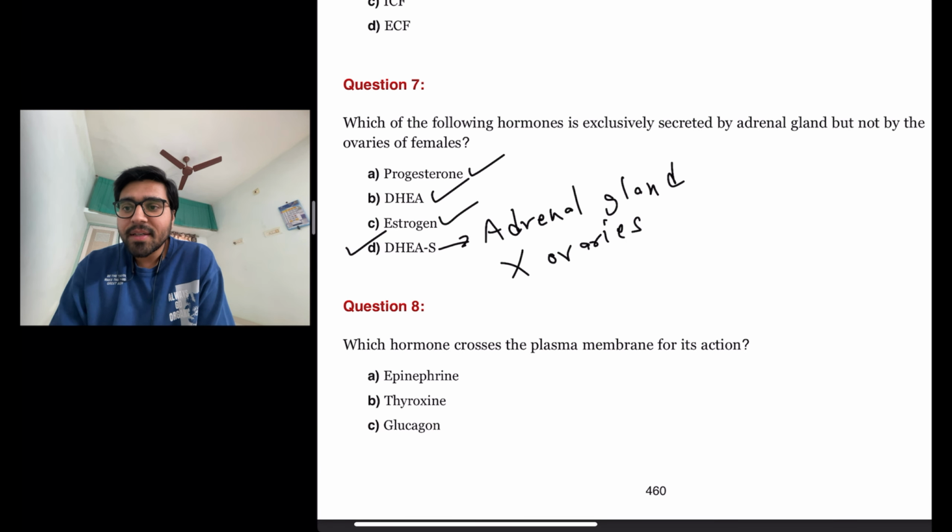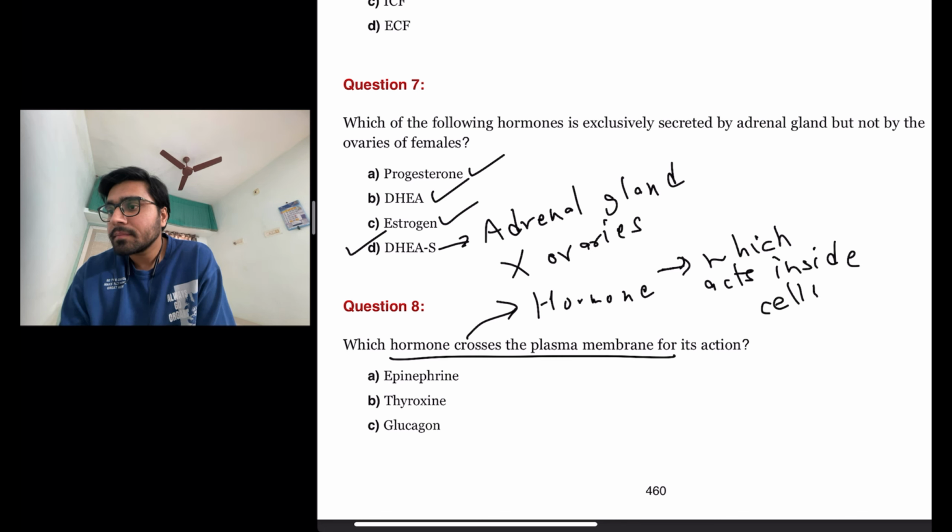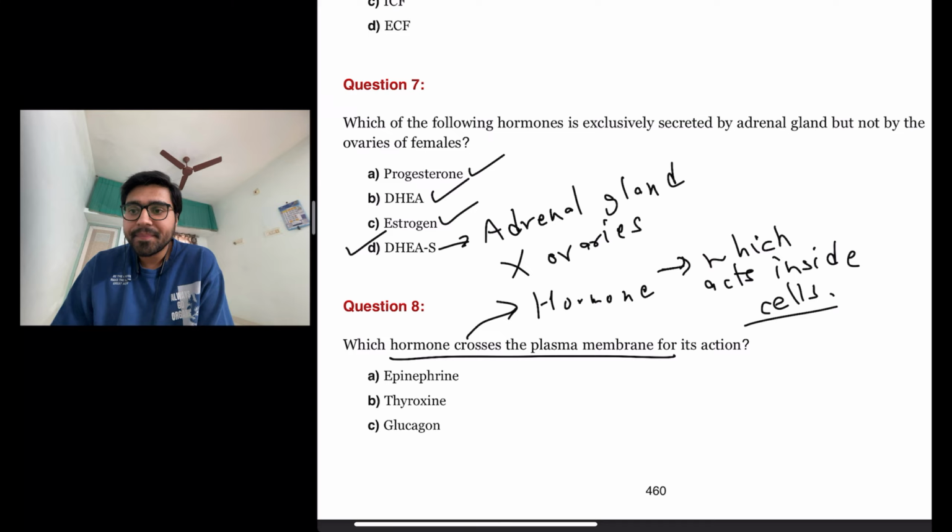The next question is which hormone crosses the plasma membrane for its action? So the hormone that crosses plasma membrane is a hormone which acts inside cells. So let us look at the options.